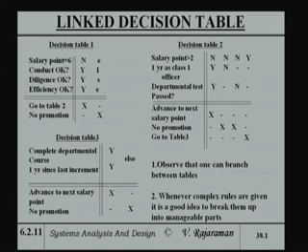Now I put a cross against go to table 2. What it means is that you have to examine table 2 now if the first rule is satisfied. So, now you go to the table number 2. There I will look at all cases where the salary point is greater than 2, because there is a particular rule for 1 and 2 and there is another rule for greater than 2. So, I am taking salary point greater than 2.